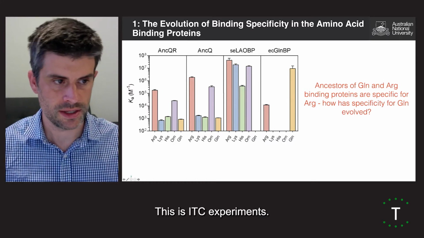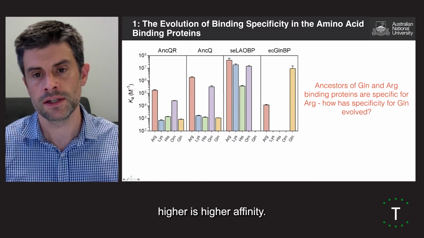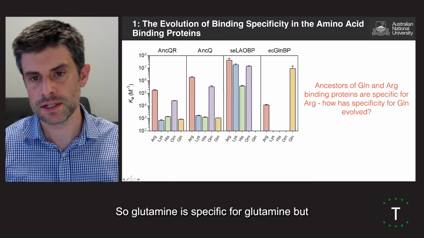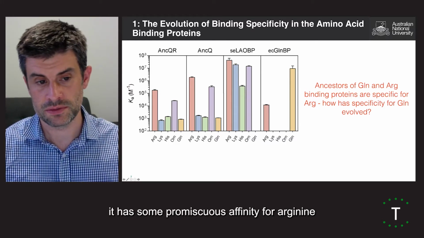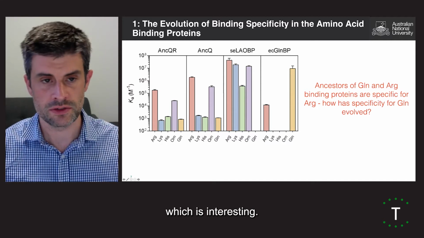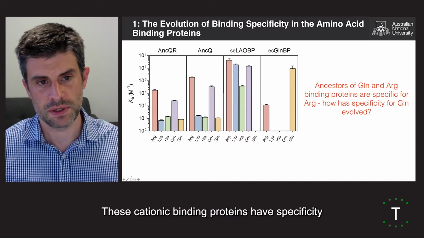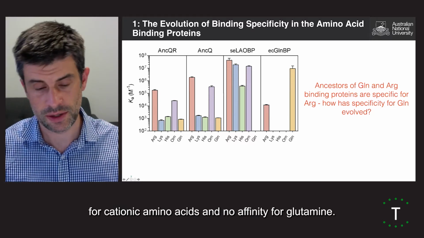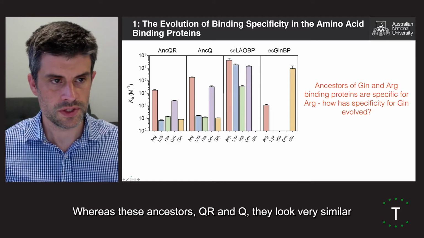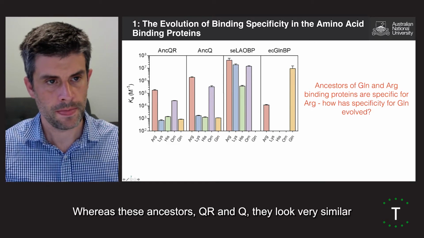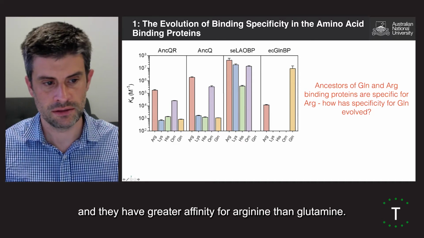This is ITC experiments, so Ka is a measure of the affinity, so higher is higher affinity. So glutamine binding protein is specific for glutamine, but it has some promiscuous affinity for arginine, which is interesting. These cationic binding proteins have specificity for cationic amino acids and no affinity for glutamine, whereas these ancestors, QR and Q, they look very similar and they have greater affinity for arginine than glutamine.